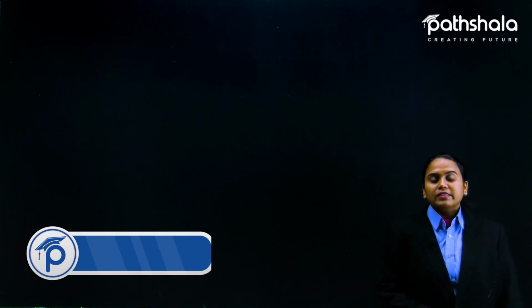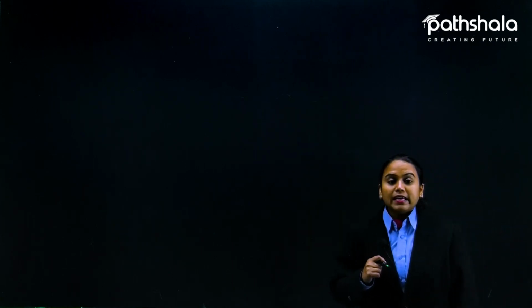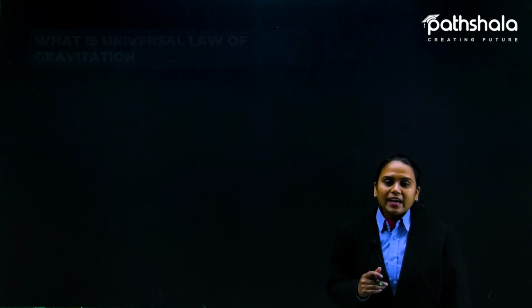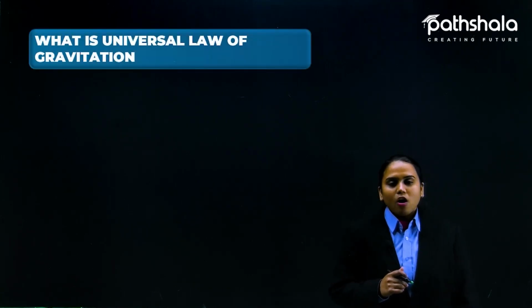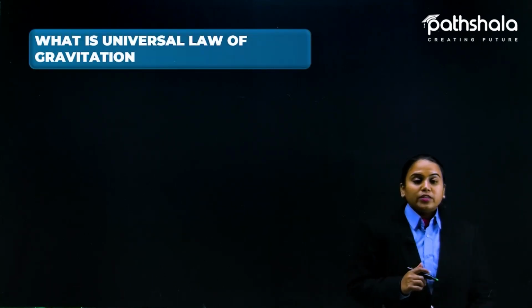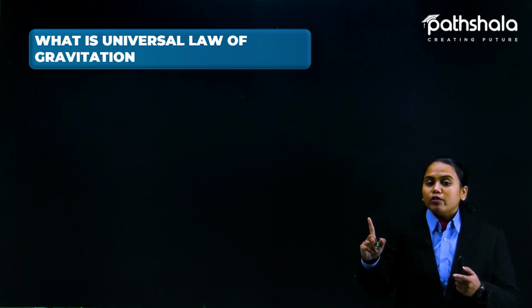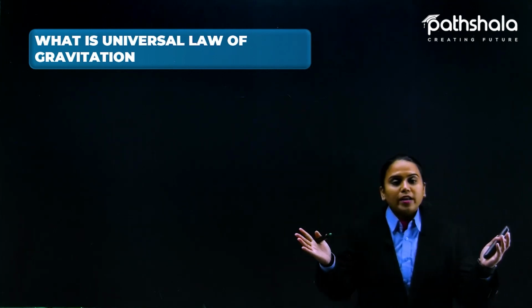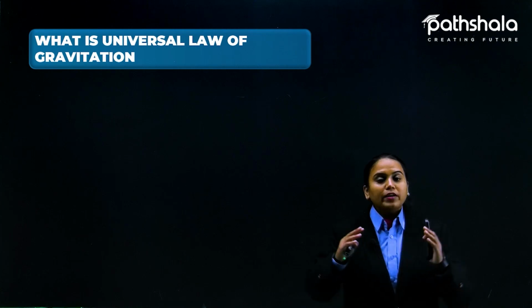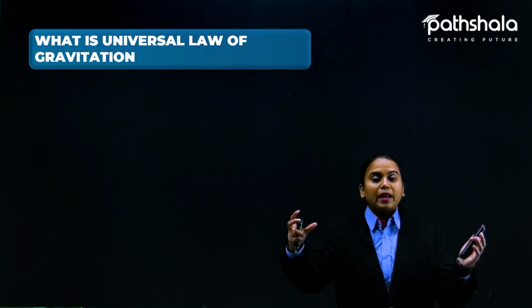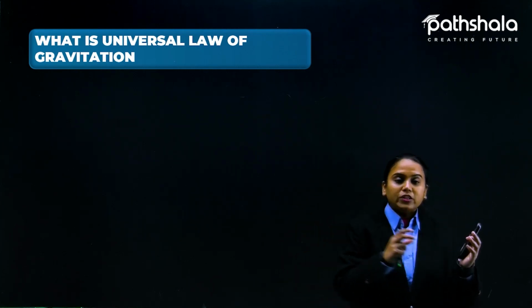So students, we have seen how gravity and gravitational force differ from each other, and how the earth is pulling every object on this planet towards itself. Now we are taking a new topic, beyond the earth, that is the universal law of gravitation. I have told you that gravitational force is any two bodies attracting each other, or we can say any two bodies are applying gravitational force on each other.